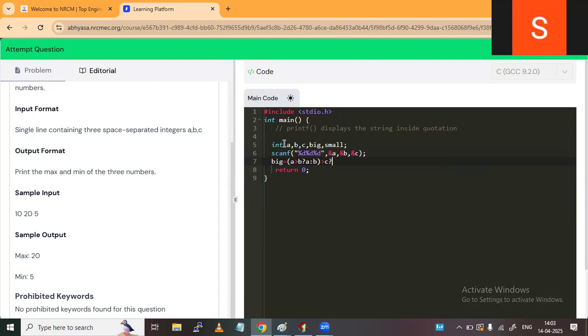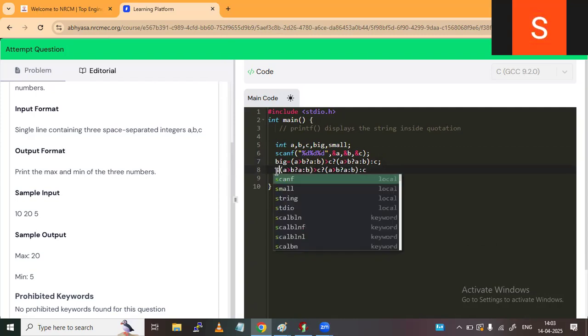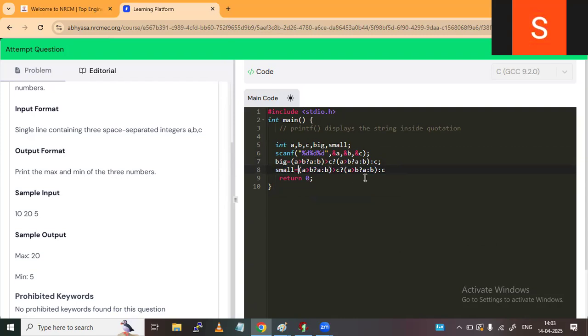Then question mark, a greater than b, question mark A colon B, then colon C semicolon, right? This is for the big. The same thing you have to write for the small, but the greater than has to be replaced with less than here. Same procedure. Control V. I'm using the conditional operators. You can also use conditional statements. Small equal to, here A less than, here also less than, here also less than, right?